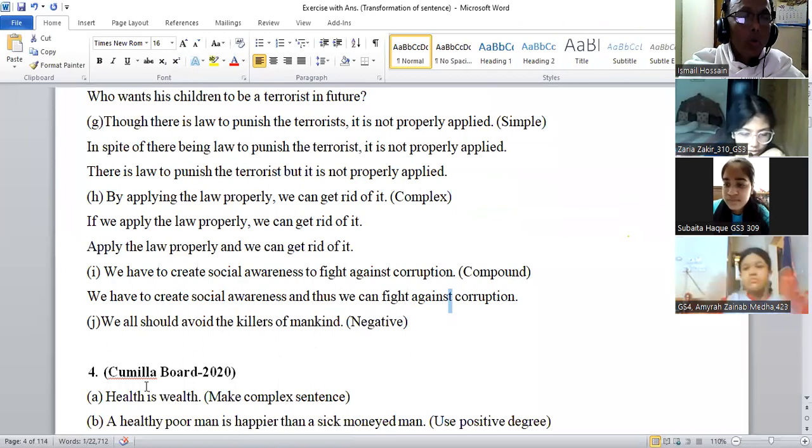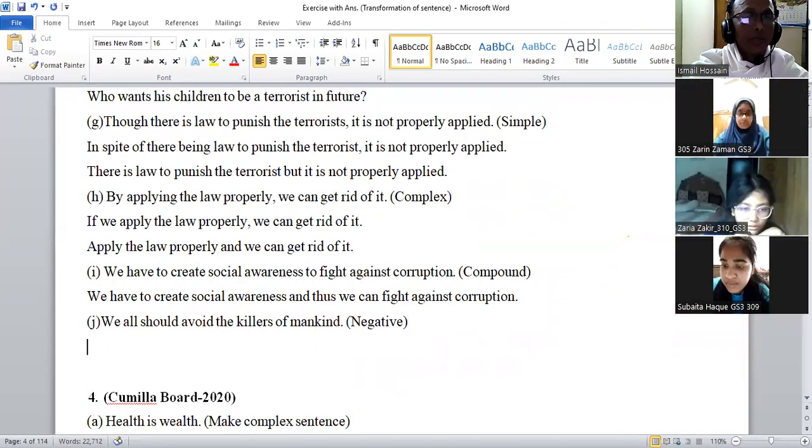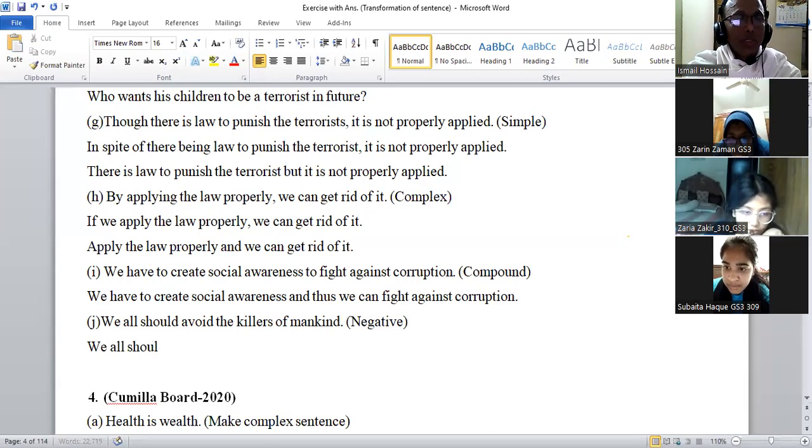আচ্ছা, we all should avoid the killers of mankind. কি হবে? We should not accept the killers of mankind. We all দ্বারা all তো লিখবই, should not accept the killers of mankind.